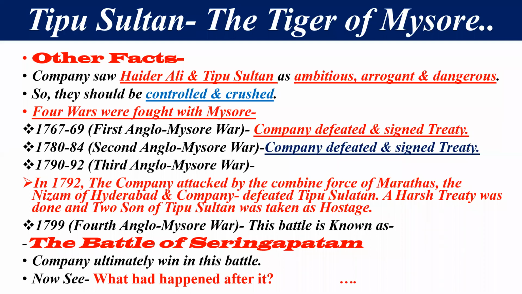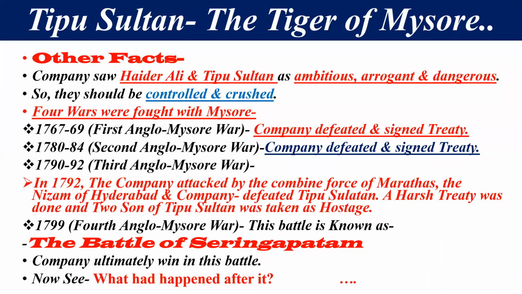Now, my dear student, here I want to tell you one thing. In our India, there are a lot of traitors, you can say that. बहुत सारे देशद्रोही हमारे इंडिया में मिलते हैं. Same thing happened with Tipu Sultan also. In 1792, Maratha and Nizam of Hyderabad combined with the company, because they also feared that Mysore might take over them, इसलिए वो कंपनी के साथ मिल जाते हैं.